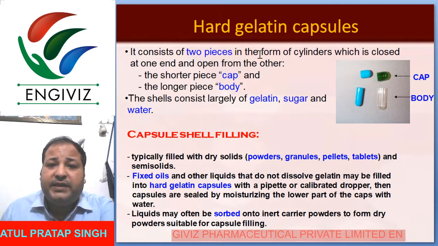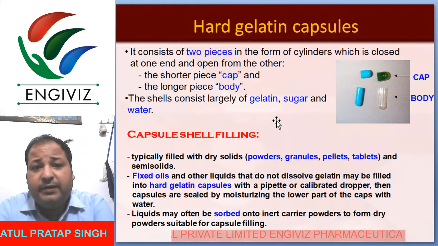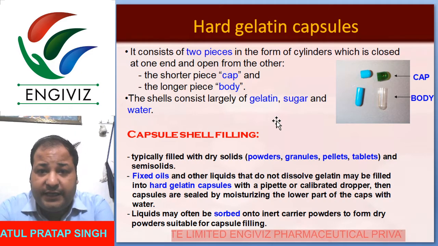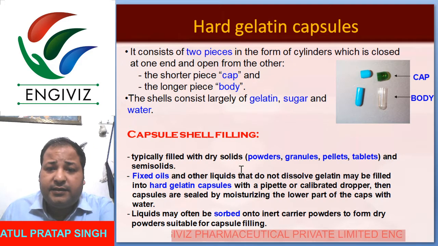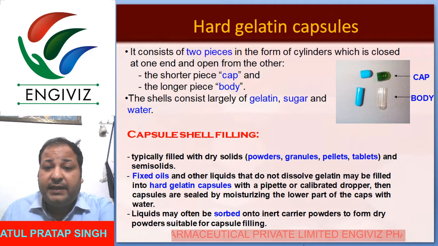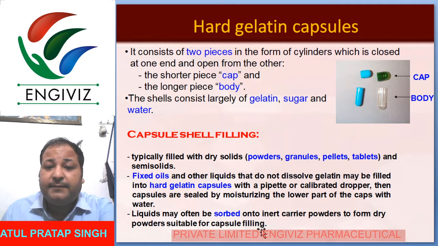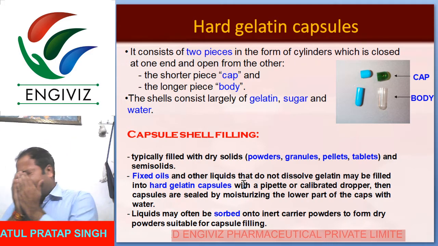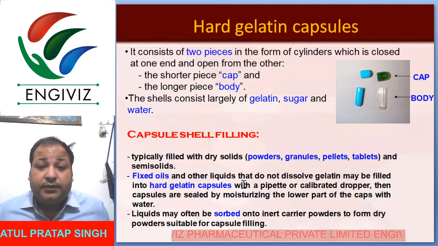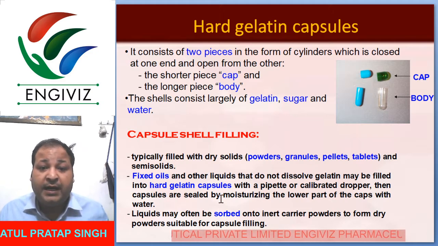It consists of two pieces in the form of cylinders, which are closed at one end and open at the other. The shorter piece is the cap and the longer piece is the body. The shell consists largely of gelatin, sugar and water. Capsule shells are typically filled with dry solids, that is powders, solid granules, pellets, tablets and semi-solids. Fixed oil and other liquids that do not dissolve gelatin may be filled into hard gelatin capsules.